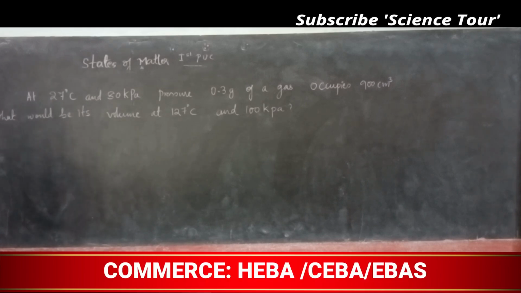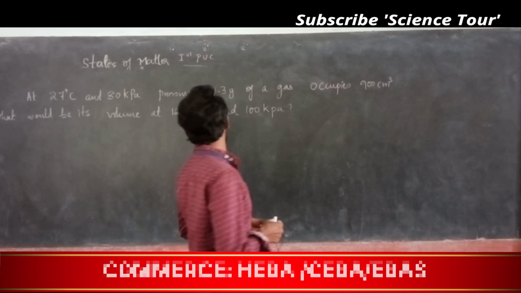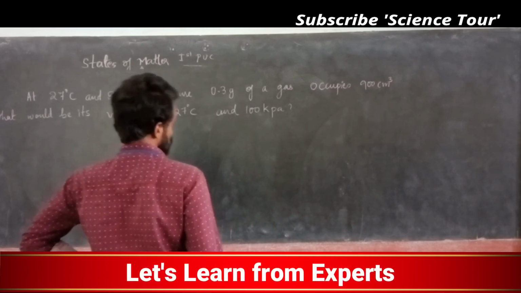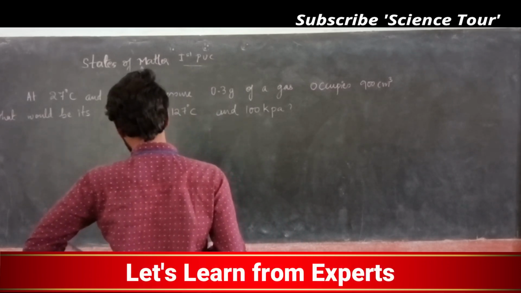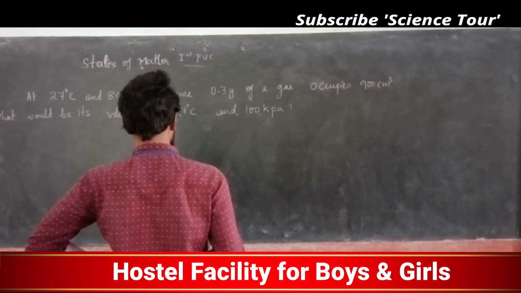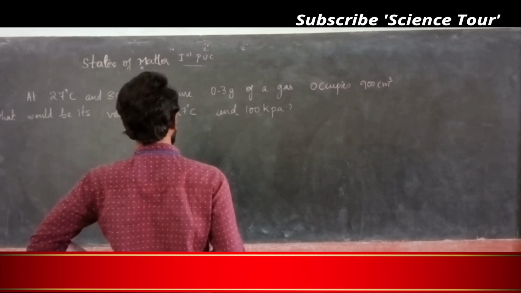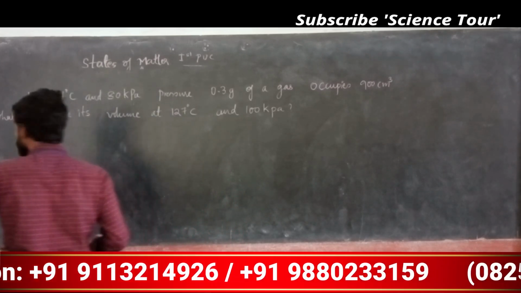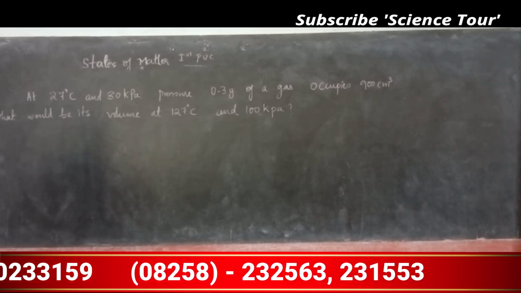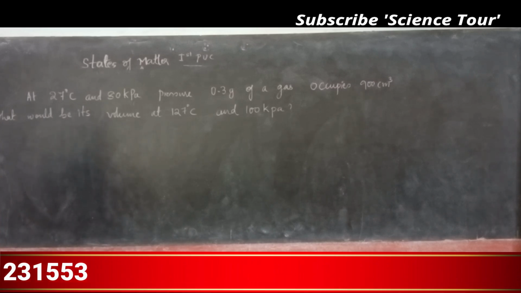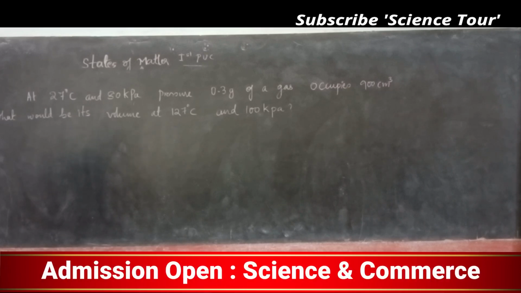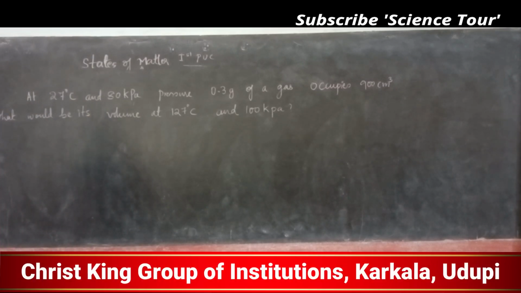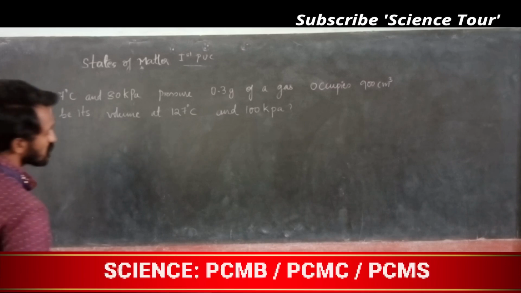Okay, my dear students, one more problem. At 27 degrees Celsius and 80 kilopascal pressure, 0.3 gram of gas occupies 900 cm cube. What would be its volume at 127 degrees Celsius and 100 kilopascal? Question. Understood?